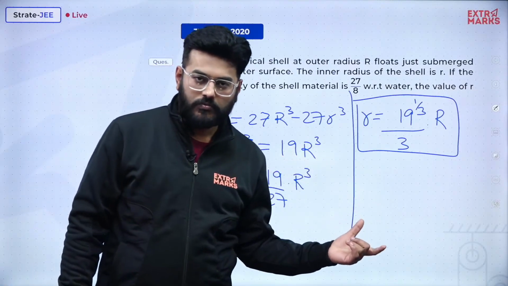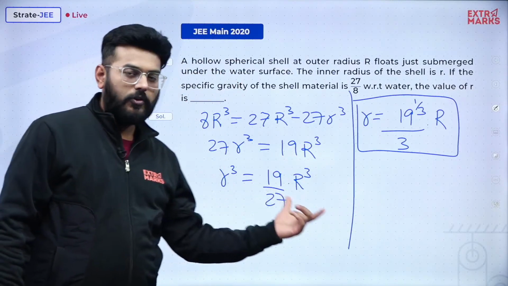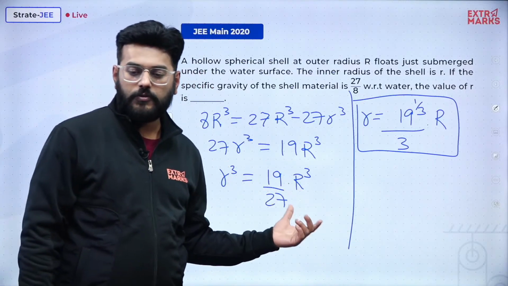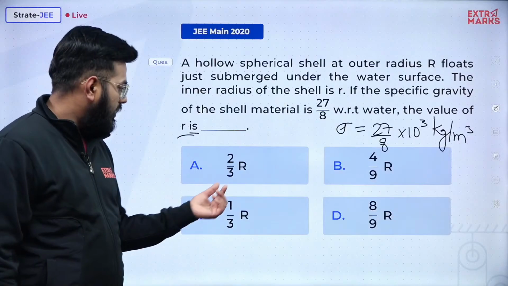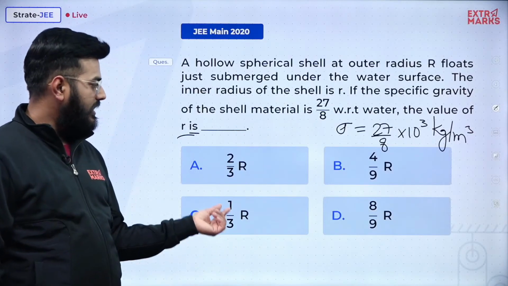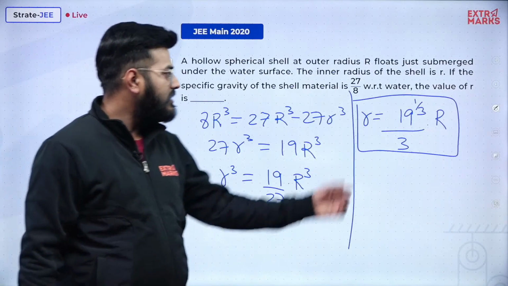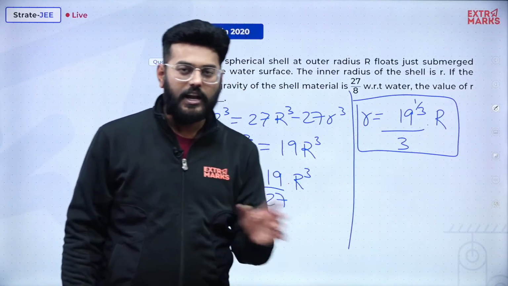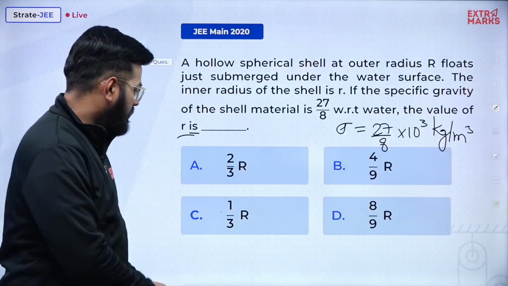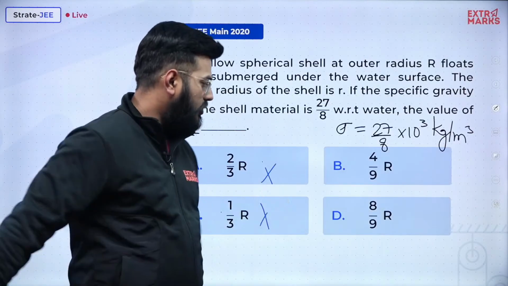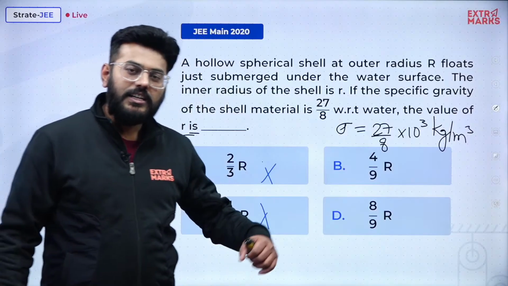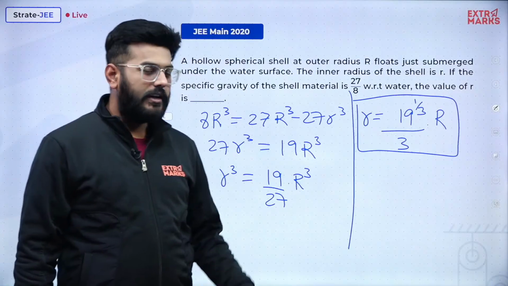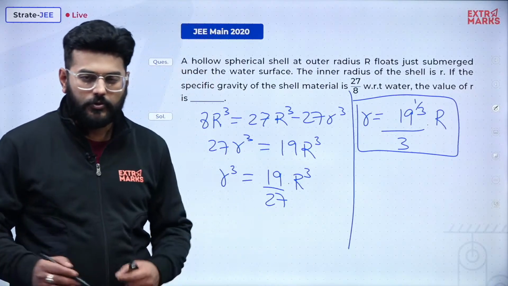So then what to do? Just for a moment, let's use elimination of options over here. If 3 is mentioned over here, the first case is 1 and the other case is 2, and that is obviously not possible because 19 to the power 1 by 3 is neither 1 nor 2. So these two options cannot occur. Sure sir, what about the others? Let's create the denominator as 9 and see if we can get closer to some fruitful result.